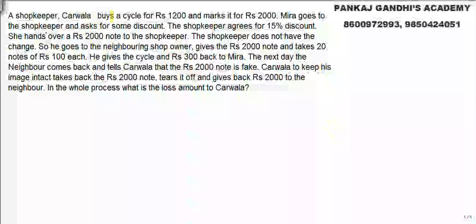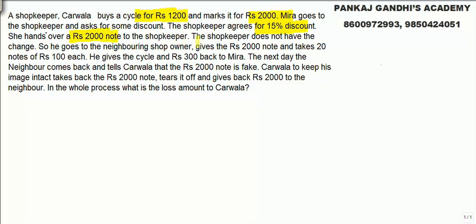A shopkeeper, Carwala, buys a cycle for rupees 1200 and marks the price at rupees 2000. Meera goes to the shopkeeper. The shopkeeper agrees to a 15% discount. She gives a rupee 2000 note.